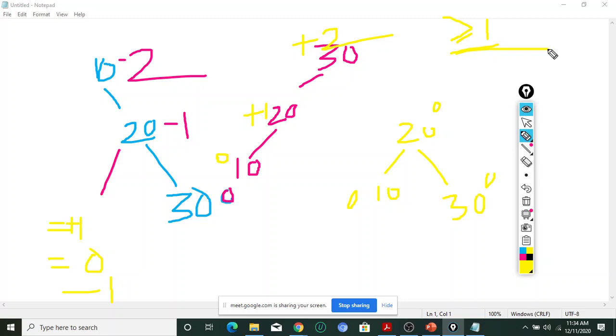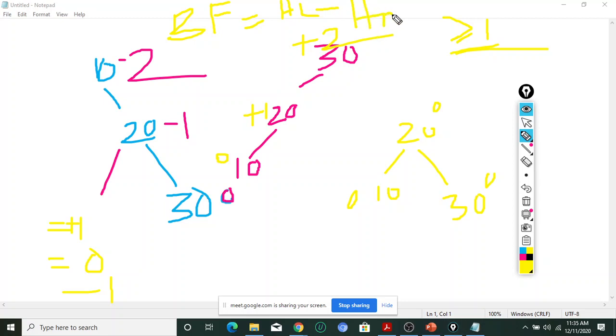An AVL tree is a height balanced tree in which the heights of the left and right subtrees of the root differ at most by 1. That is called the balance factor: the height of the left subtree minus the height of the right subtree.